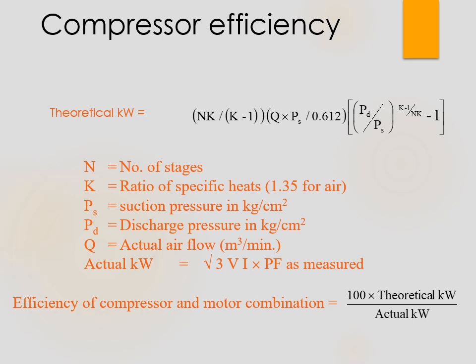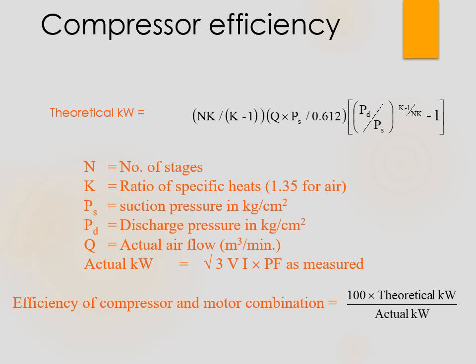So if you can see the formulas here, first of all, the efficiency of the compressor and motor combination formula is 100 into theoretical kilowatt by actual kilowatt. This is a direct formula. Now, if you are asked to find the theoretical kilowatt, the formula is Nk by Nk minus 1, under bracket, Q into Ps by 0.612, again bracket open, Pd by Ps to the power K minus 1 by Nk, minus 1. This is the formula which you must practice a number of times, because it's a typical formula. You may make some mistakes in the examination.